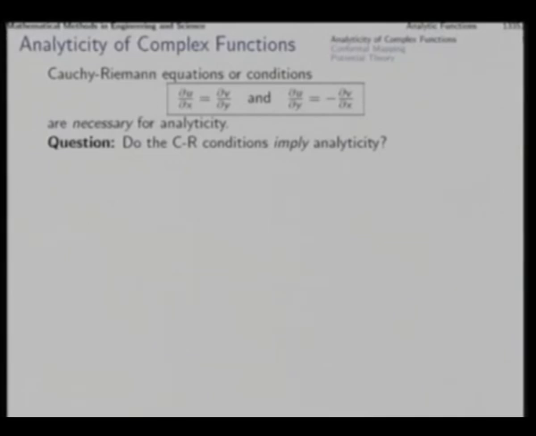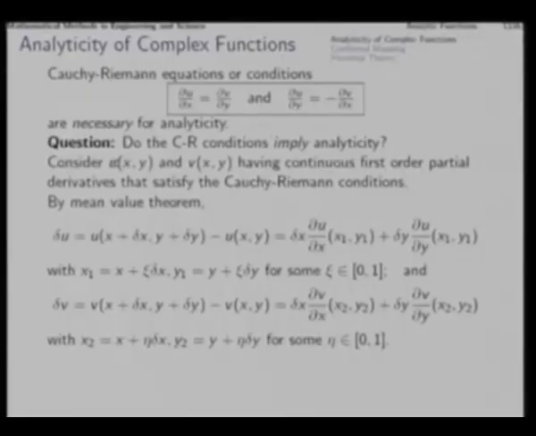That is, do the Cauchy-Riemann conditions imply analyticity? Answer turns out to be yes, and to establish that we consider two functions u and v, which have first order continuous partial derivatives, and these conditions among those partial derivatives hold, that is Cauchy-Riemann conditions hold.